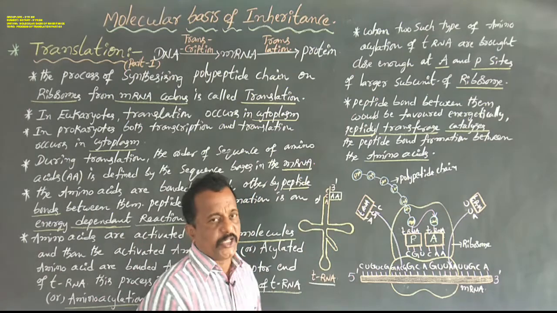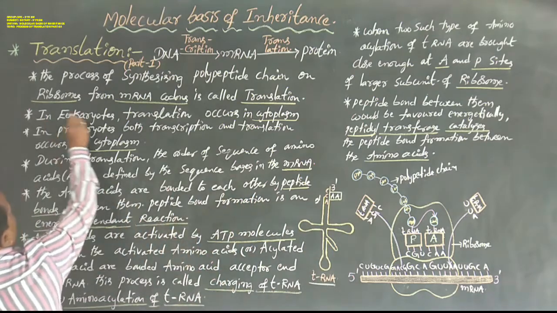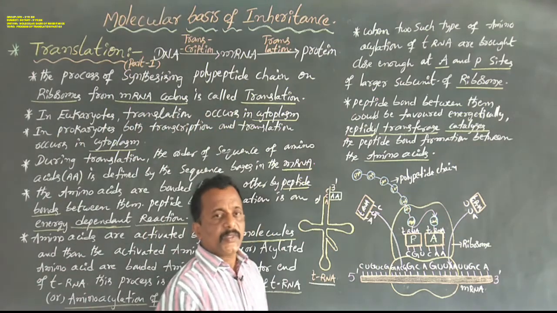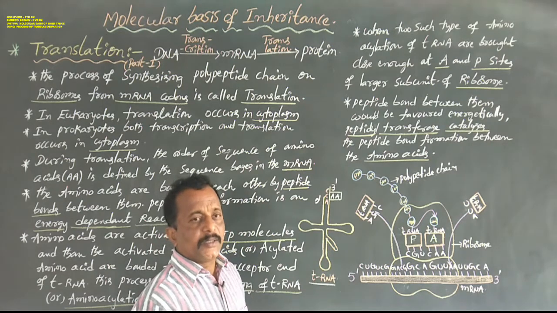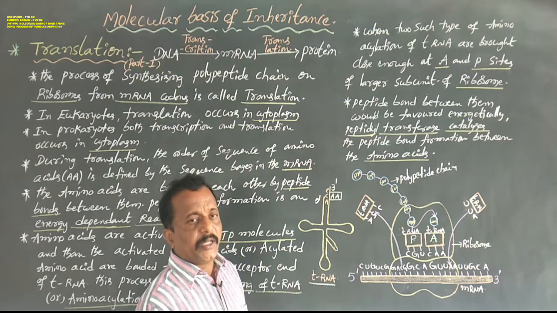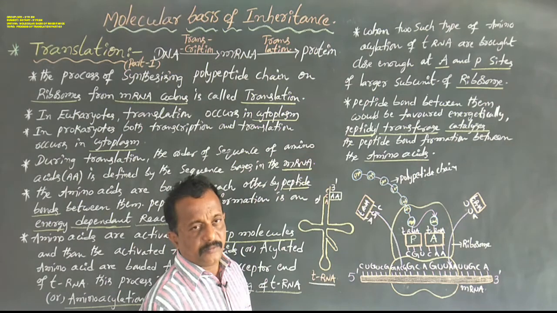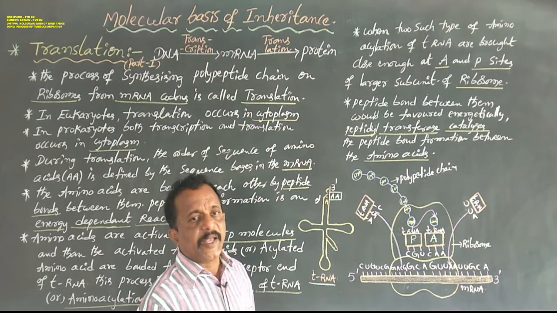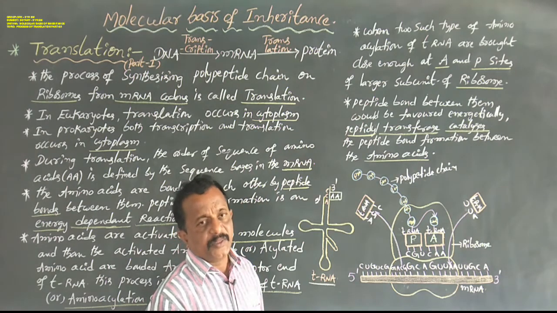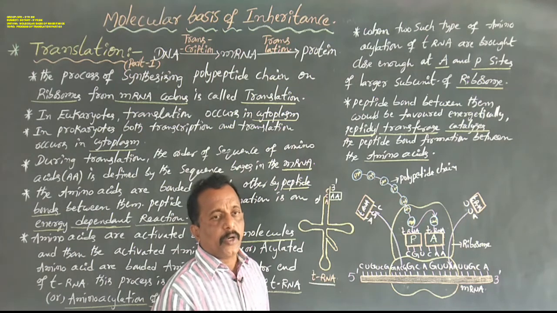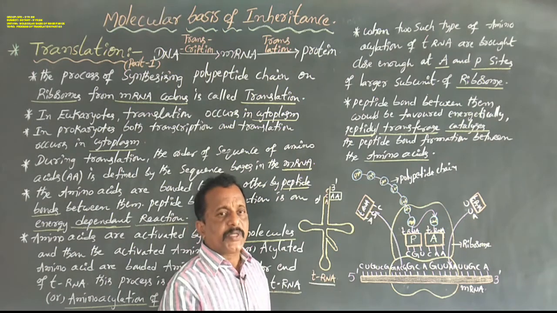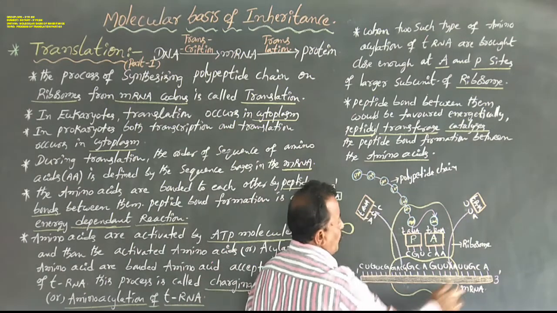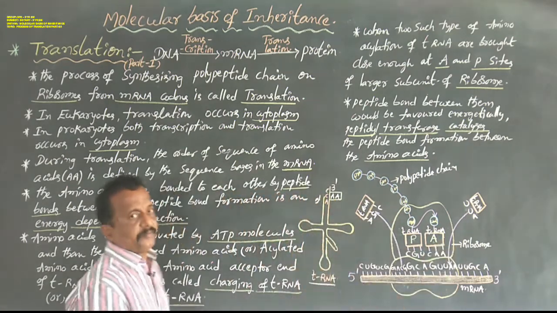Now, in eukaryotes, translation occurs in the cytoplasm. The process of translation is observed in eukaryotes as well as in prokaryotes, especially bacterial cells. In eukaryotes, transcription occurs in the nucleus, but translation occurs in the cytoplasm.